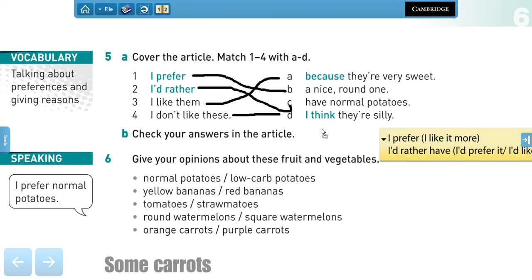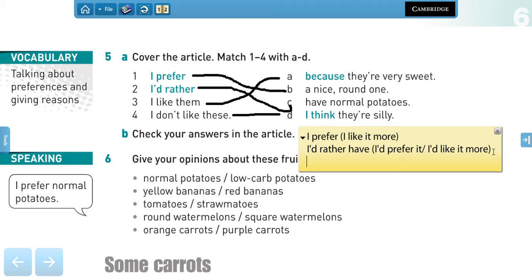Let's see some examples. So I can say, I like potatoes, but I prefer rice. So you prefer something instead of another thing that you don't like, right? So instead you say, well, I like it, but I have a preference and I prefer rice, right?